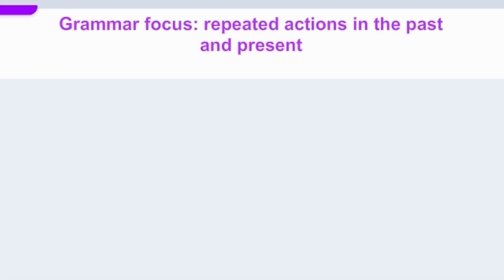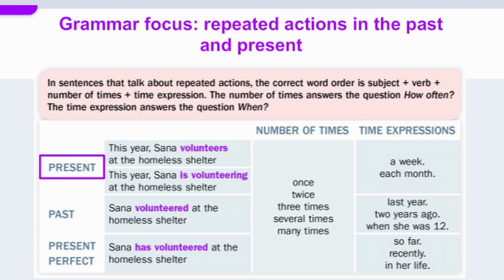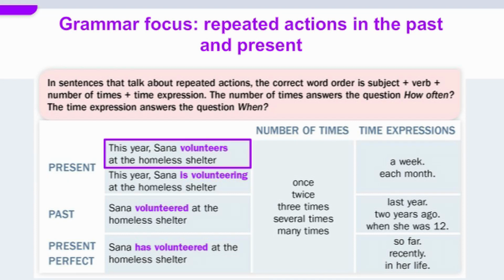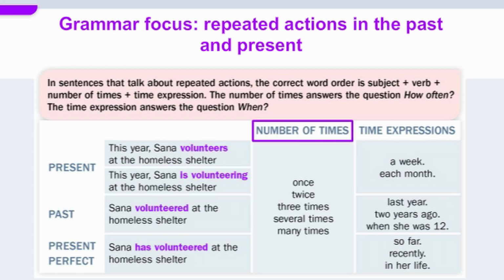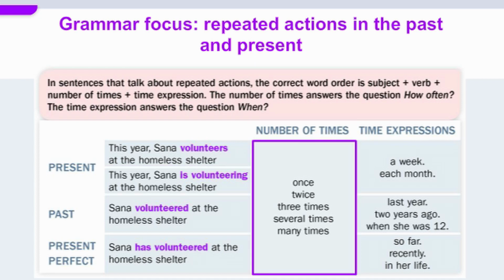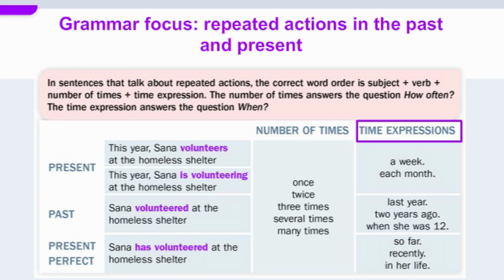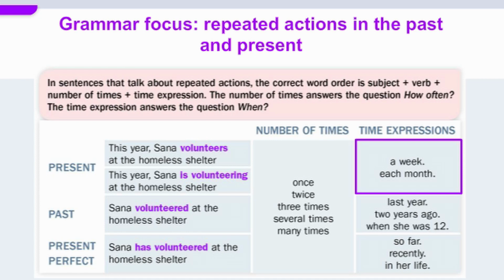Let's review. Present. This year, Sana volunteers at the homeless shelter. This year, Sana is volunteering at the homeless shelter. Number of times: once, twice, 3 times, several times, many times. Time expressions: a week, a month.